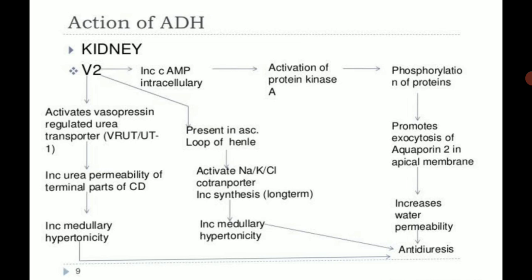Second, it activates the vasopressin regulated urea transporter VRUT or UT1, that increases the urea permeability of the terminal parts of the collecting duct, it increases the medullary hypertonicity, and it contributes to the antidiuresis action. Third mechanism, it is also present in the ascending loop of Henle. It activates the Na plus K plus 2Cl minus co-transporter, and it increases the synthesis for long term. Then it increases the medullary hypertonicity, and it contributes to the antidiuresis action.